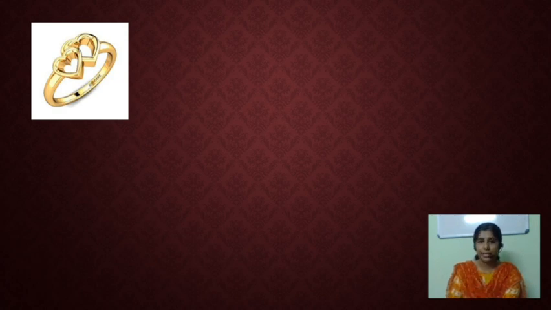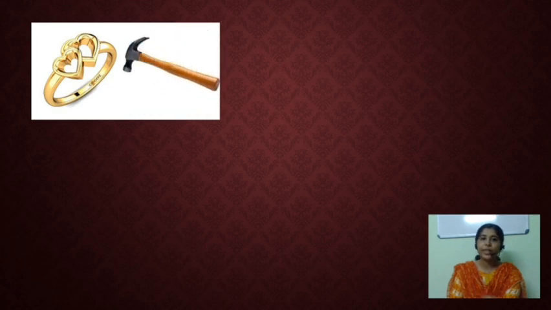The next one is a hammer. We usually use a hammer for fixing nails and also fixing photographs or things like that. And this hammer also has a metallic part.